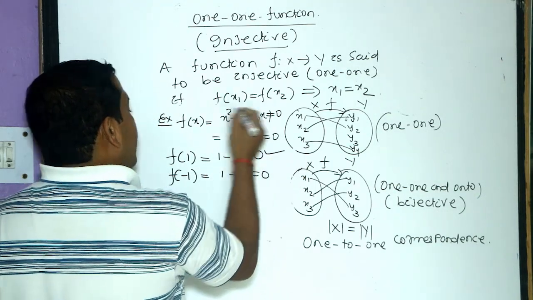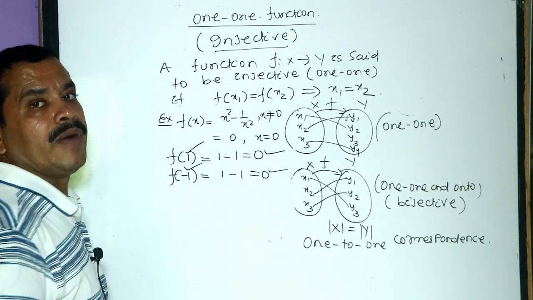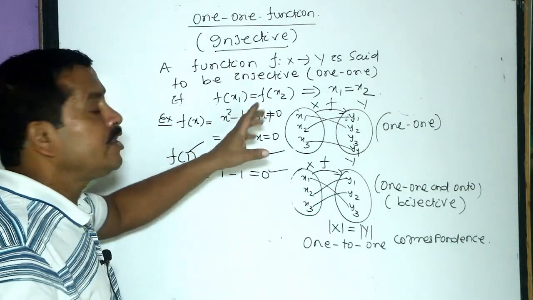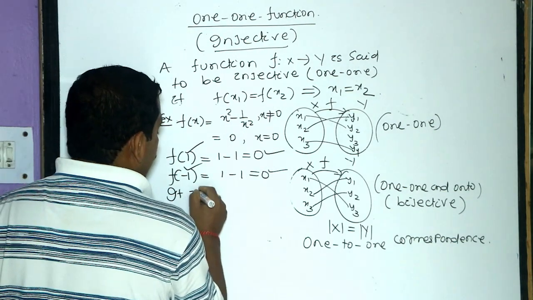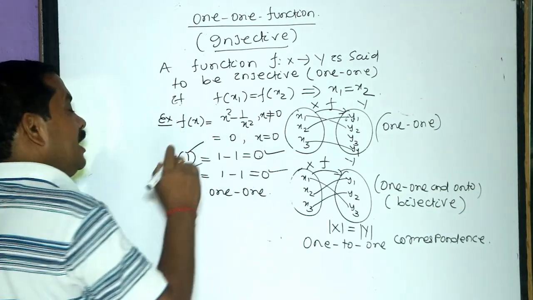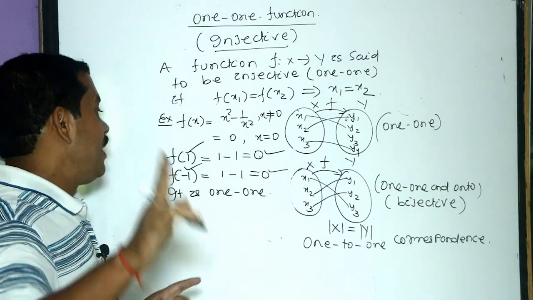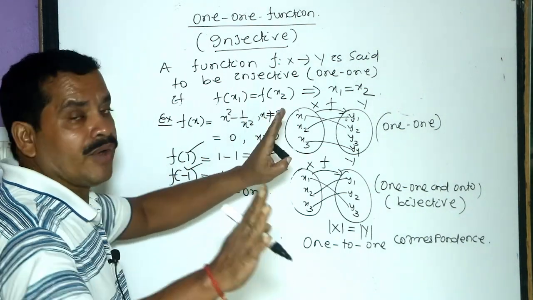Here 0 is the image of 1, and 0 is also the image of minus 1. So this function is not one-one, because 0 is the image of two distinct elements, 1 and minus 1.